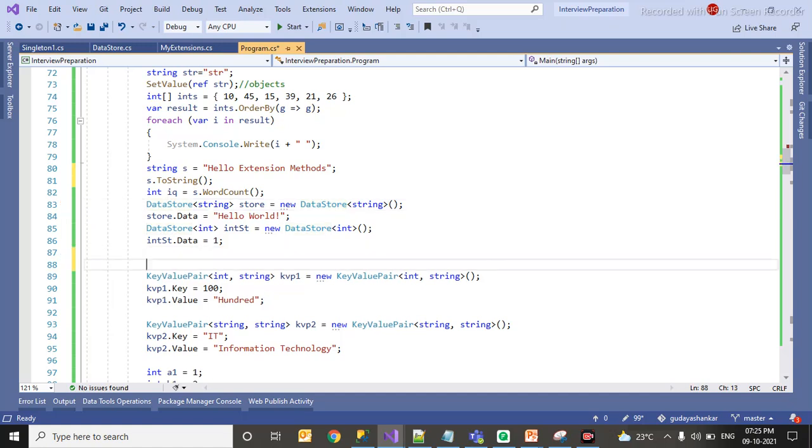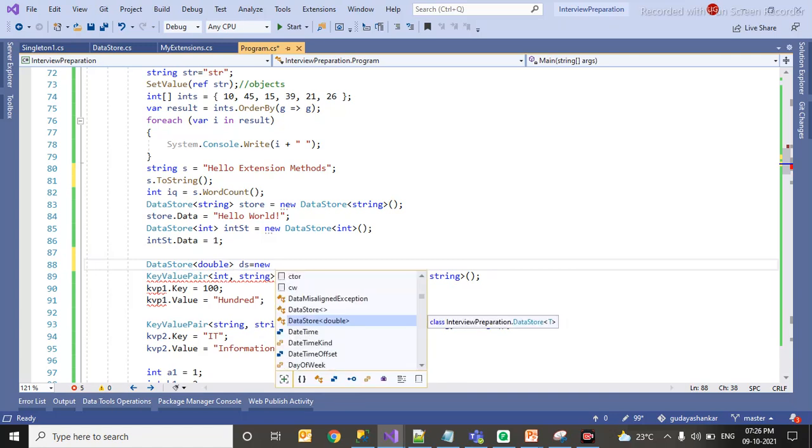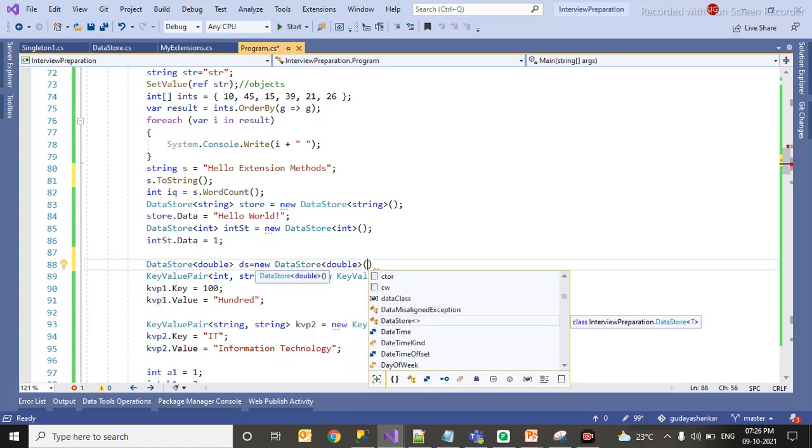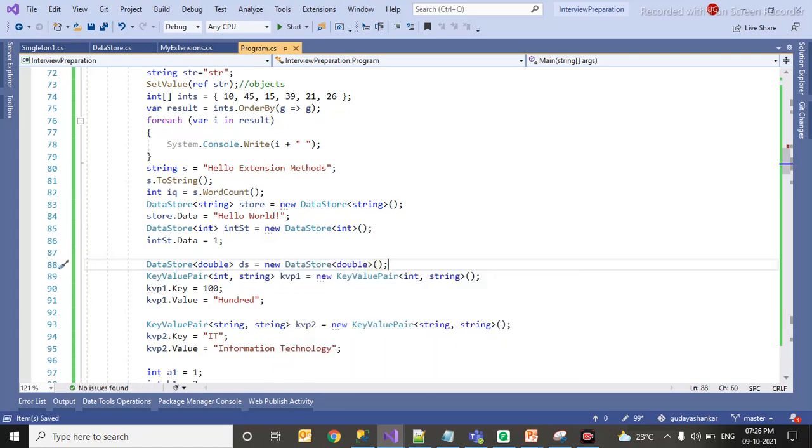Let me show one more example. Data source, data store, it can be whatever you give it. So double, it will take care of your coding. You don't have to worry about typecast and all. So it will take care of new data source double. So this is what we call generics.